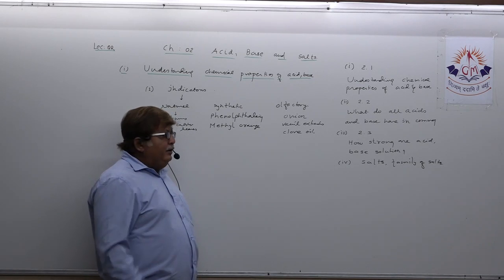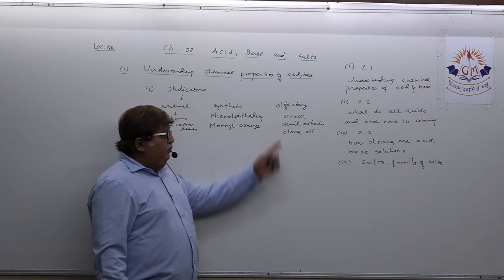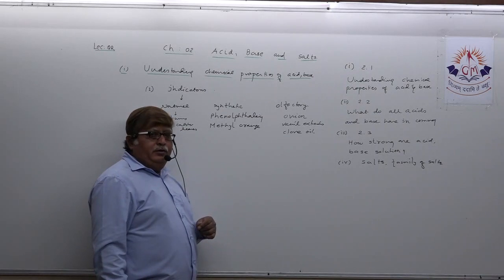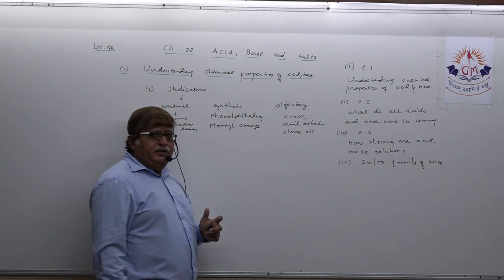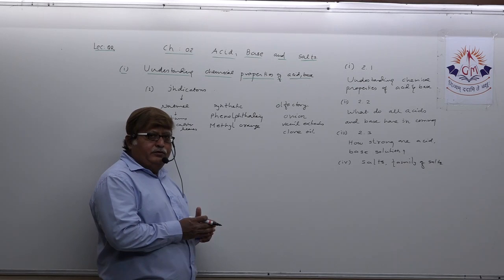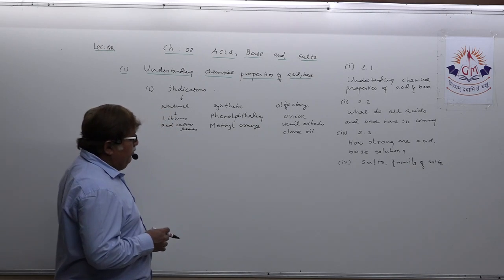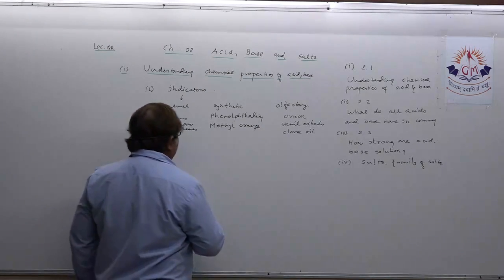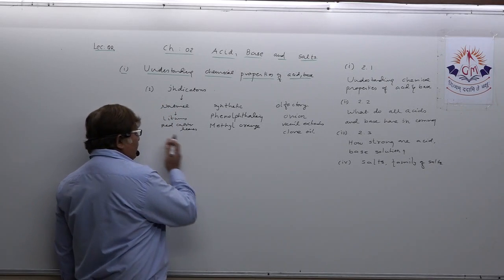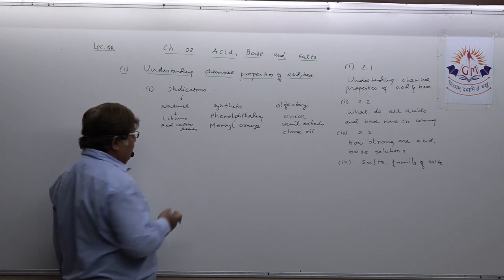One activity has also been given for testing onion as an olfactory indicator, where onion pieces show odor change in presence of base, not in acid. That activity has been given in the textbook. Some other examples are also there.